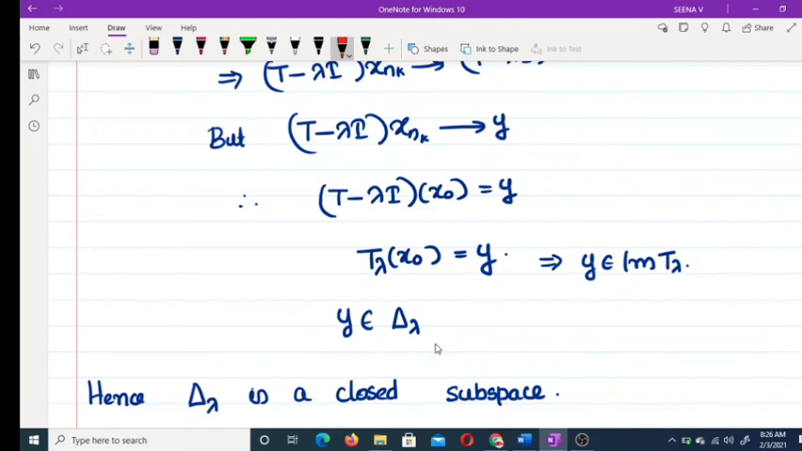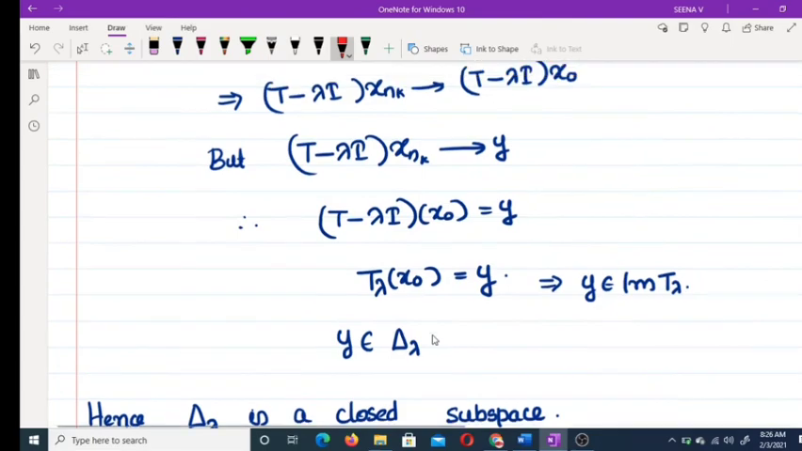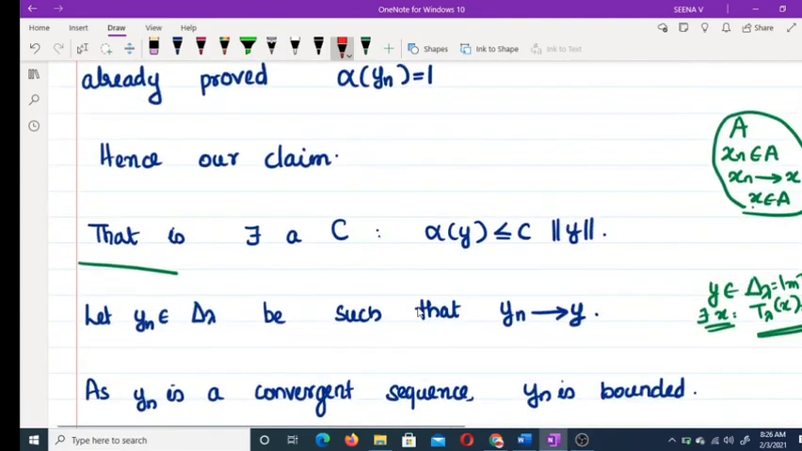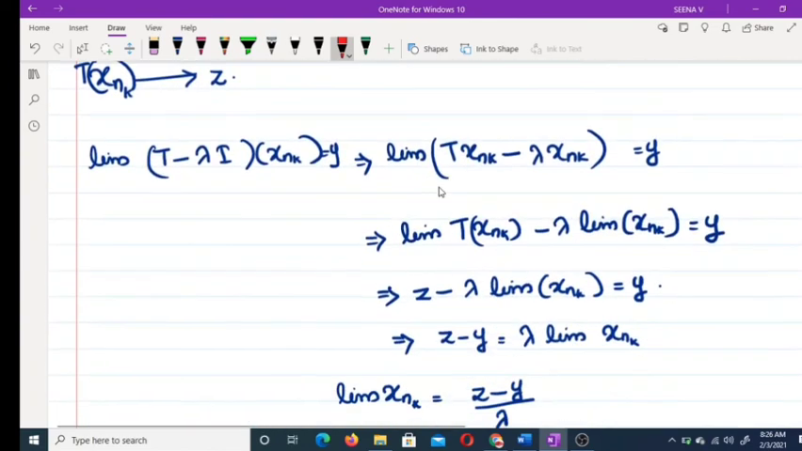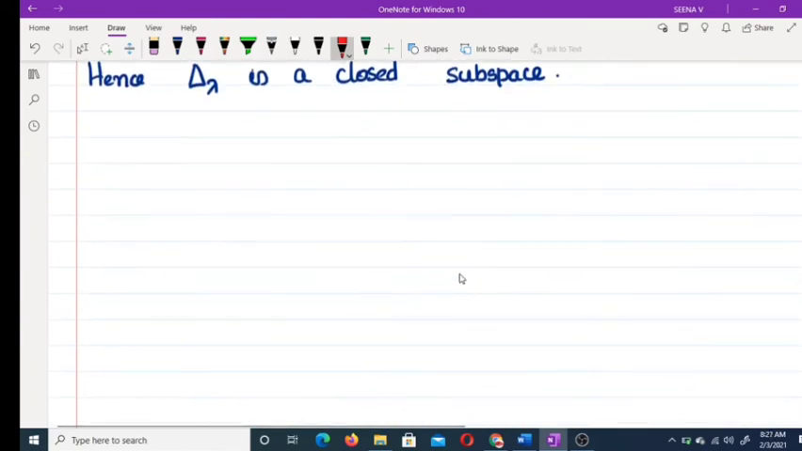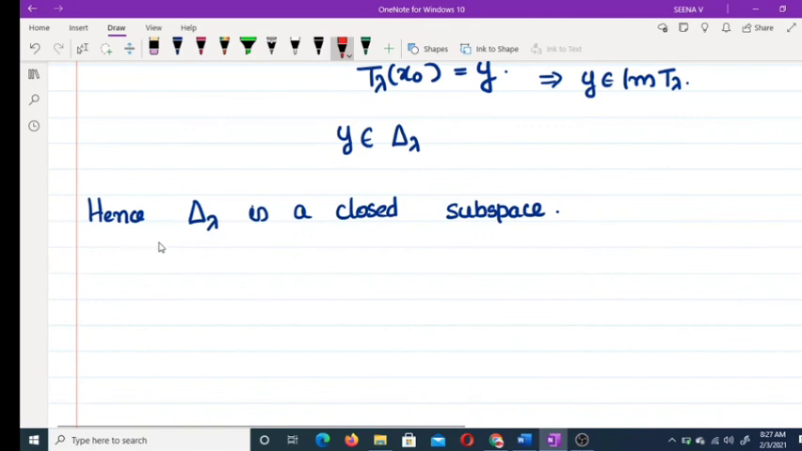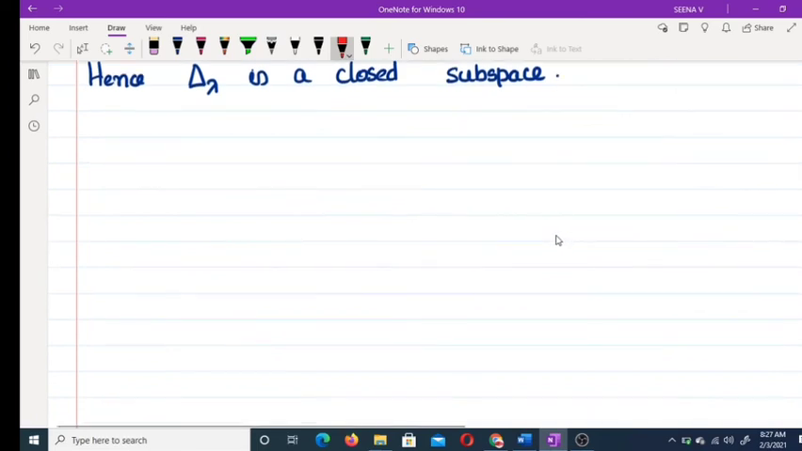That means y belongs to delta lambda. So we have what we assumed: Yn is a sequence in delta lambda such that Yn converges to y, and finally we get this y belongs to delta lambda. This implies delta lambda is a closed subspace. So we have proved one result: if lambda is not equal to 0, then delta lambda is a closed subspace. That means delta lambda is equal to delta lambda closure. Okay, that's all for today's class.